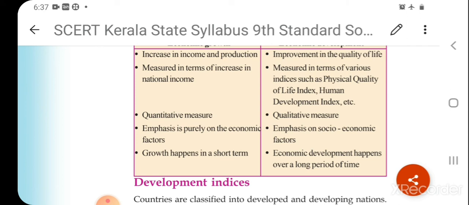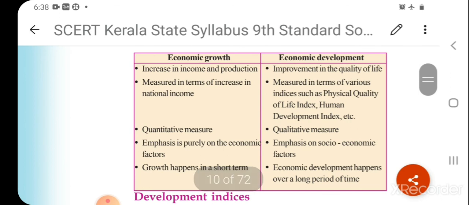Here the health and standard of living of the people are considered, and the quality of the human resources is considered. The fourth one is that economic growth gives emphasis purely to the economic factors, and economic development gives importance to socio-economic factors, both the societal factors and the economic factors.